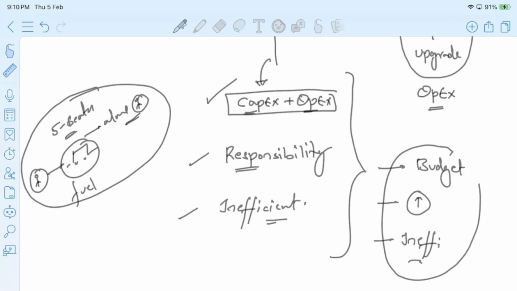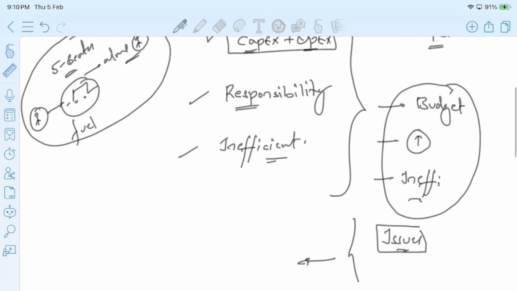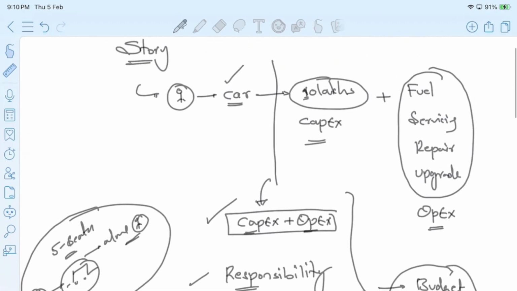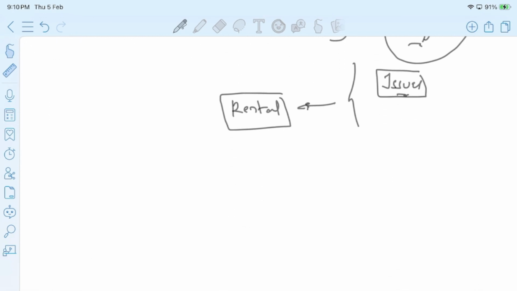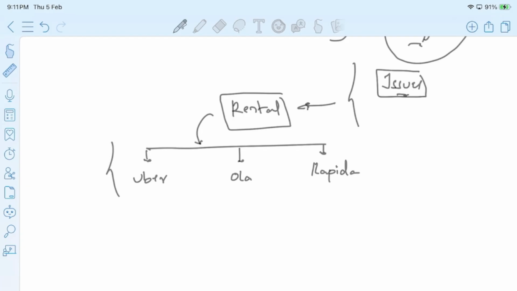So to overcome these issues, what is the solution that I have? You might say rental. Yes. Okay. So instead of purchasing a car and maintaining a car, we have one more option called rental. Who is providing these rental car cab facilities? If you see, companies like Uber or Ola or Rapido, right? They are the cab services who provide the car facilities to you whenever you want.